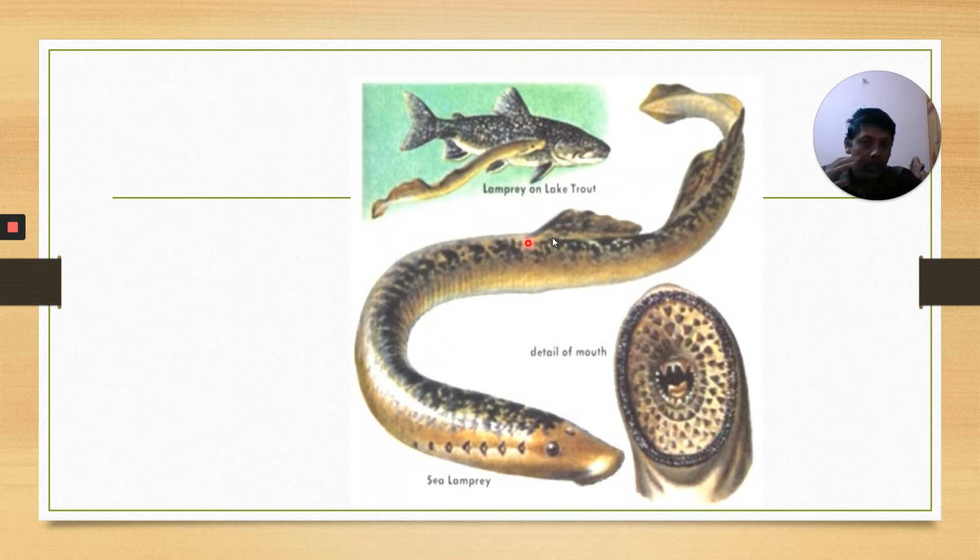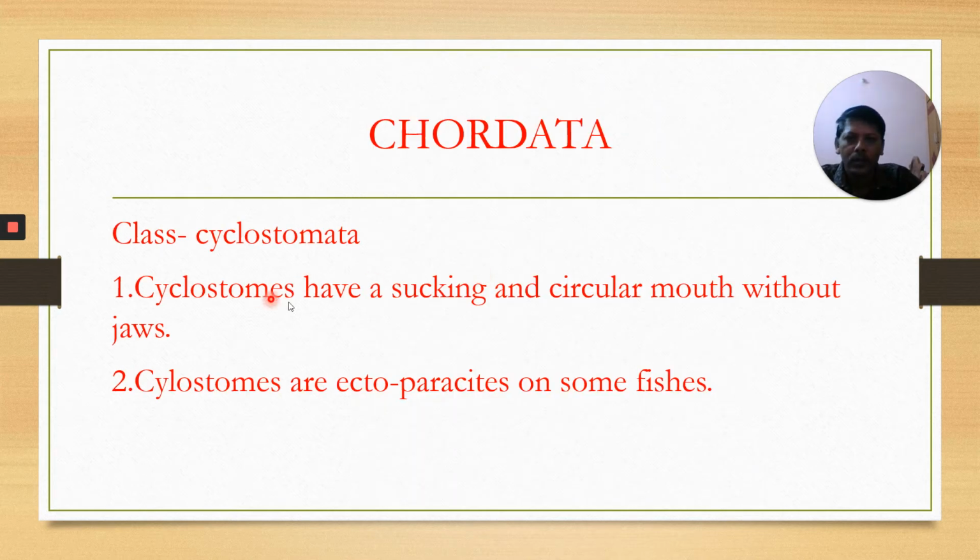This is an unpaired fin, and this is the mouth. The mouth is circular, in the anterior part. Cyclostomes have a sucking and circular mouth without jaws.